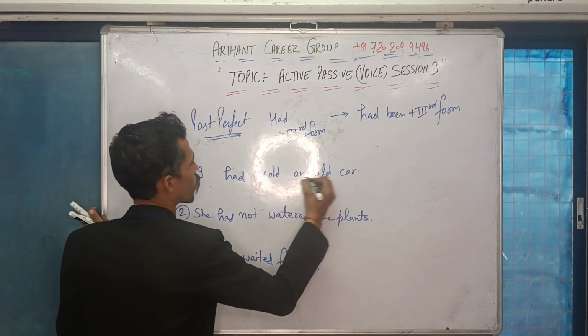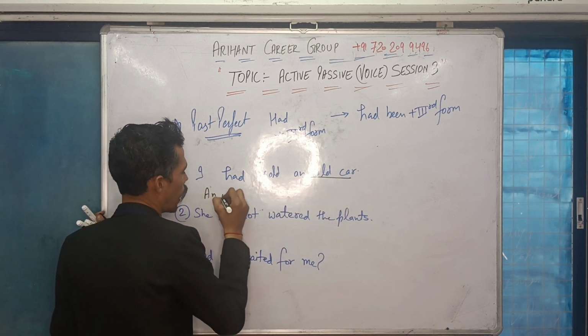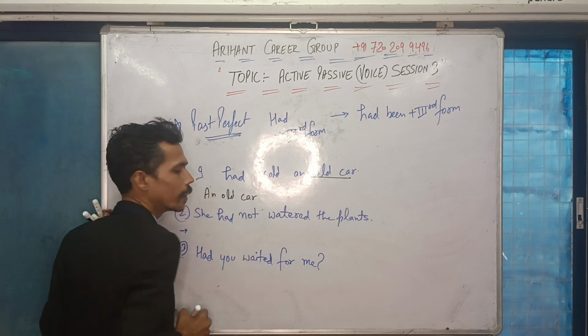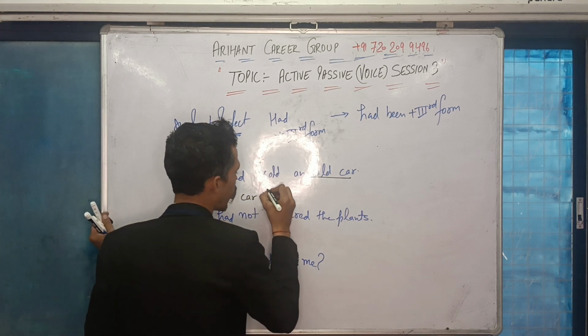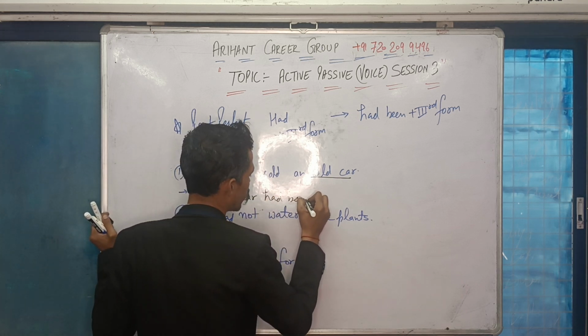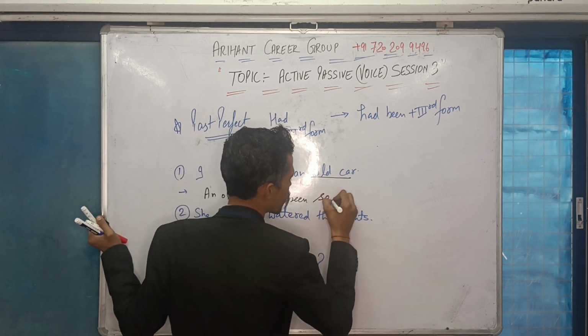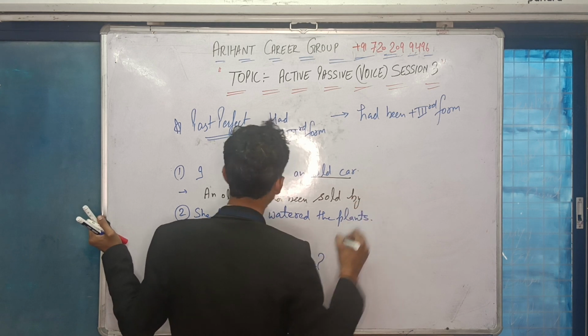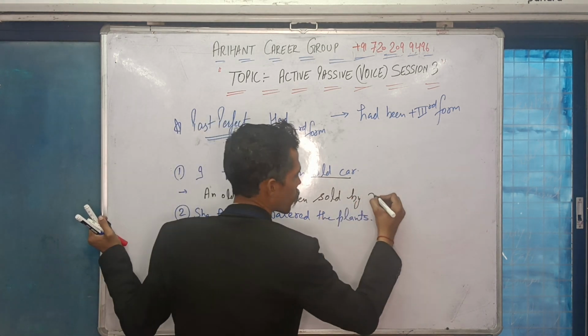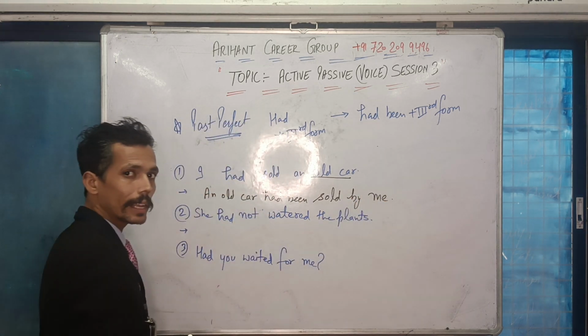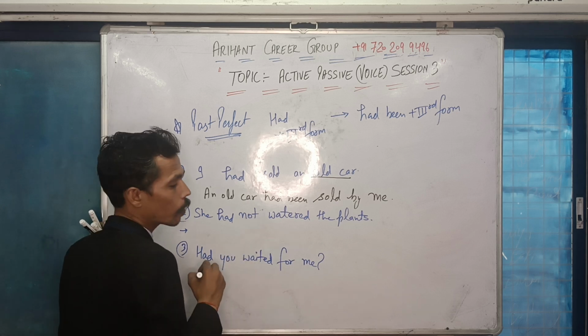I had sold an old car. This is your subject, an old car. It's had, so had will become had been. It's an old car, that means an old car had been sold by me. I will become me. In case of negative, it will become had not been.